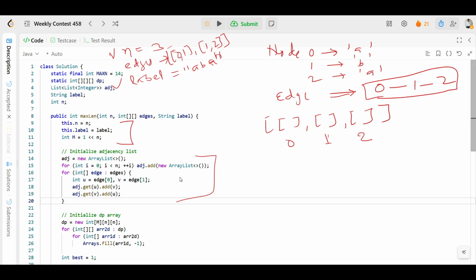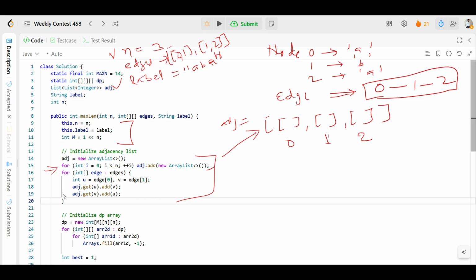So very first, what you need to do is create the adjacency list. You have already declared the adjacency list here, so you just have to initialize it. For that you will go with the for loop from 0 to n, and you will add an empty list for each node. So you have initialized this adjacency list here. This is nothing but your adjacency list.